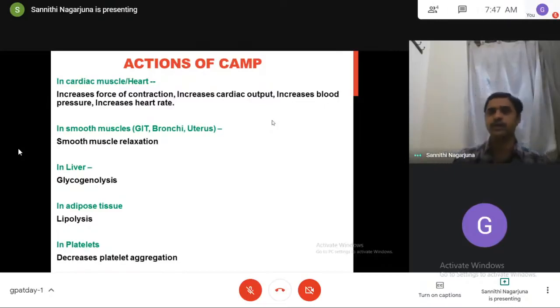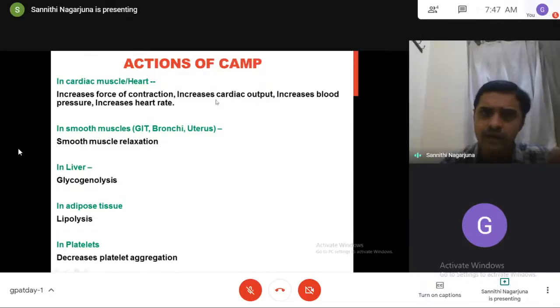Please remember. And the actions of cyclic AMP in smooth muscles: it causes smooth muscle relaxation. This is very important. In the heart, it causes contraction because of phosphorylation of actin-myosin light chain. In smooth muscles, it causes relaxation due to dephosphorylation of actin-myosin light chain. It's different and very important. Don't confuse.